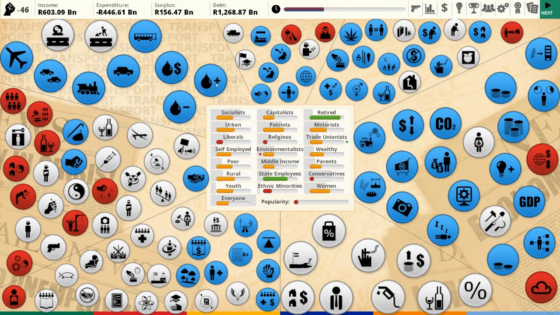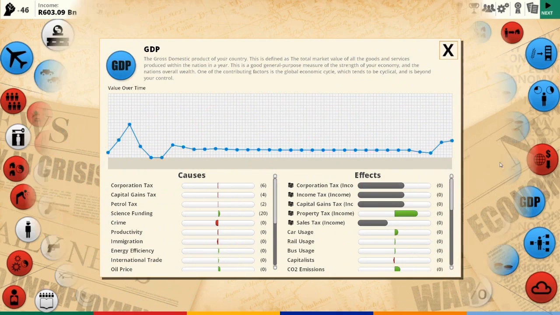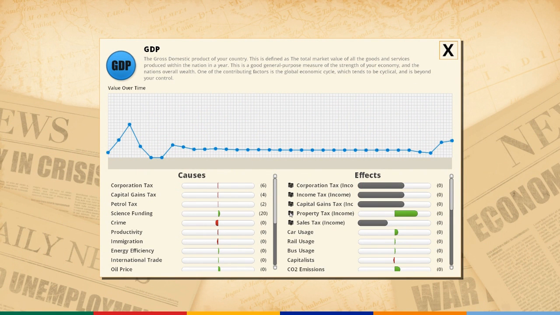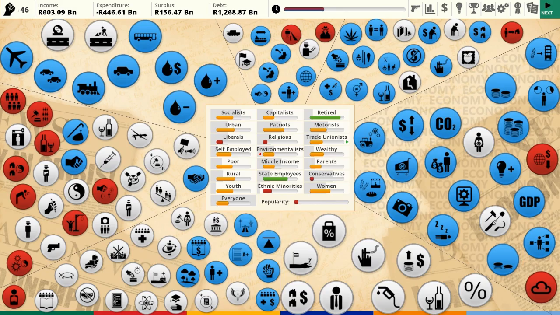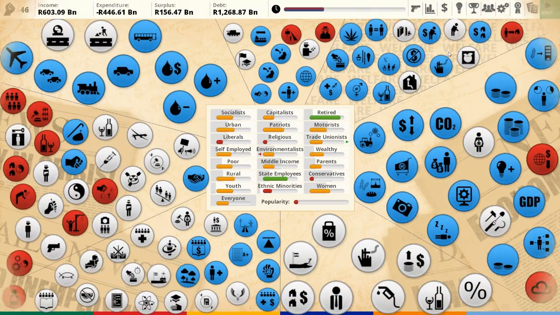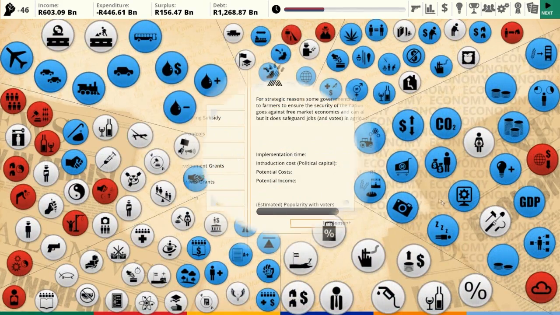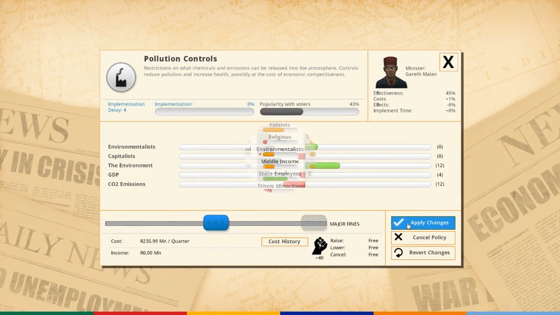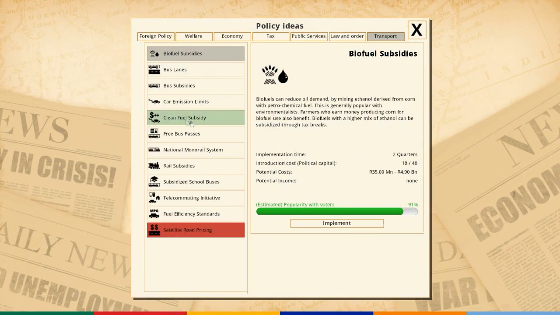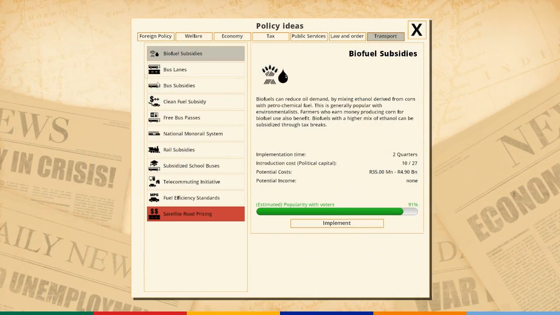Still no one joined the party. It's just unbelievable. What do these people want? So, I think the problem is still that the economy is a little bit shit. Uncompetitive. And also we have a pollution problem. Because actually environmentalists don't like us at all, and there's a lot of them. So, let's make this quarter the quarter of making environmentalists happy. It also makes me happy.